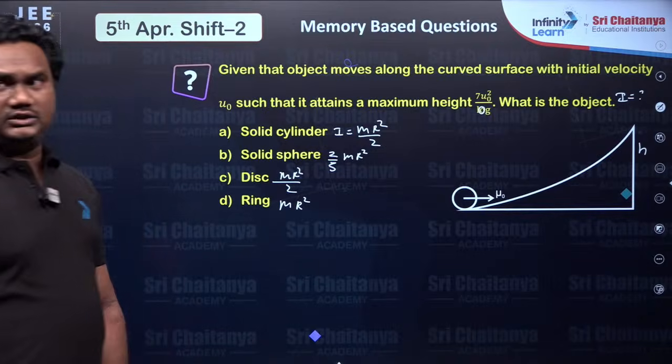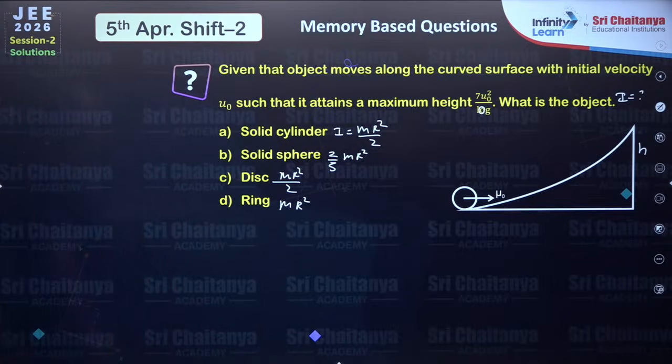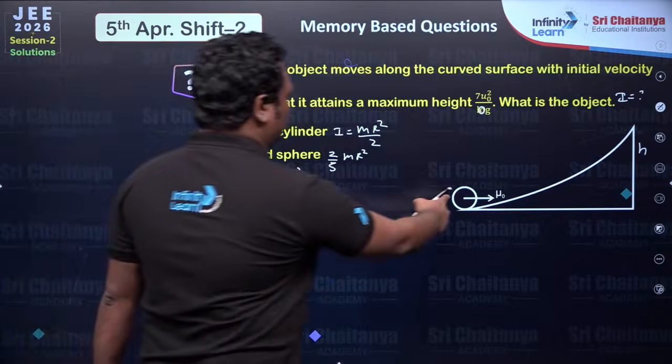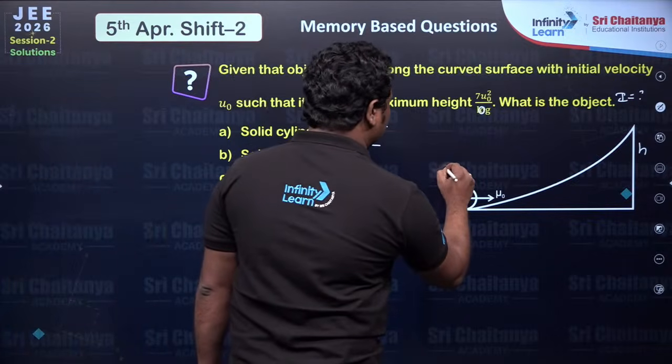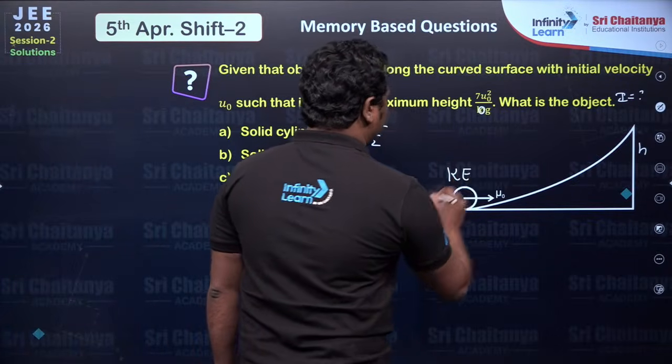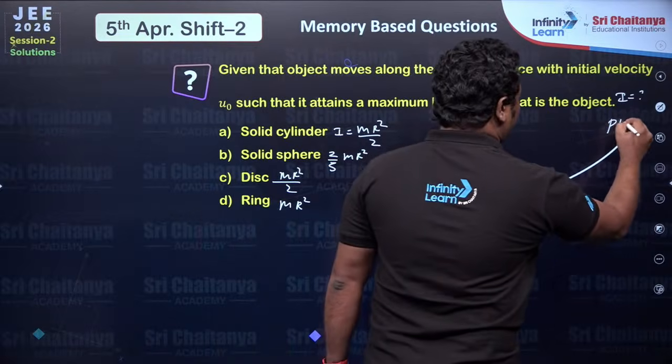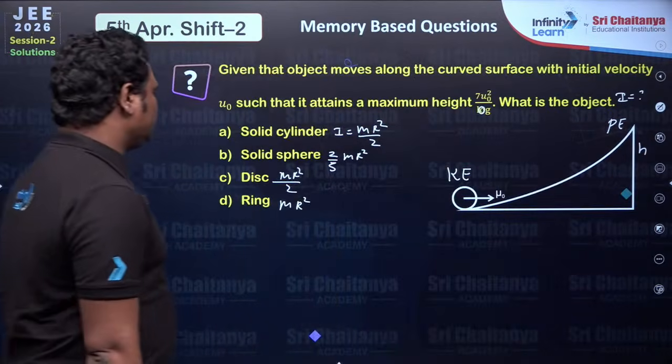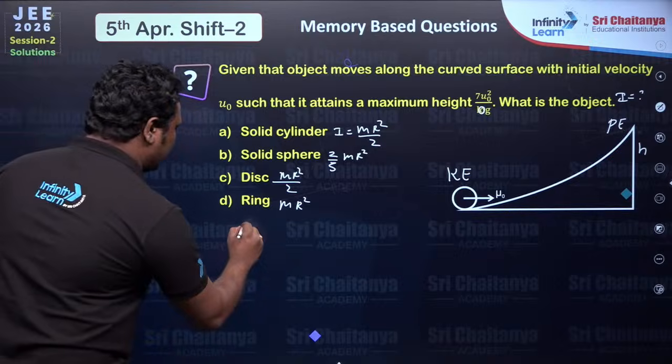So let us conserve energy. So conserving energy from top to bottom. So here you will have kinetic energy. This kinetic energy will become potential energy here. So what is the kinetic energy?